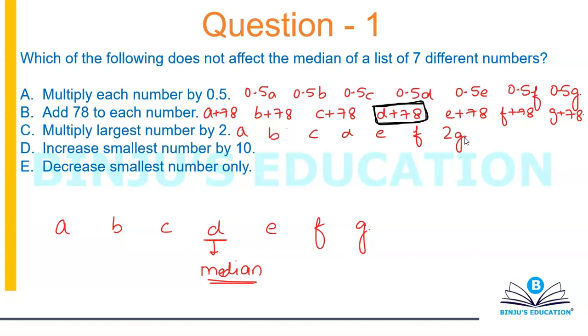And that will not affect the value of the fourth term. The fourth term will still be D. And in this case the median will not change.